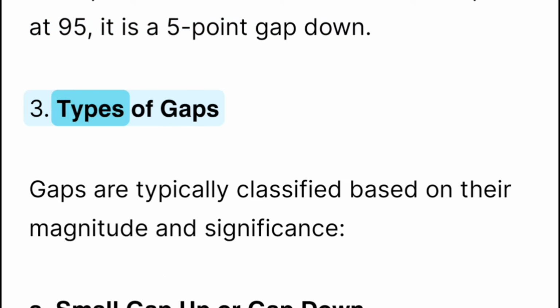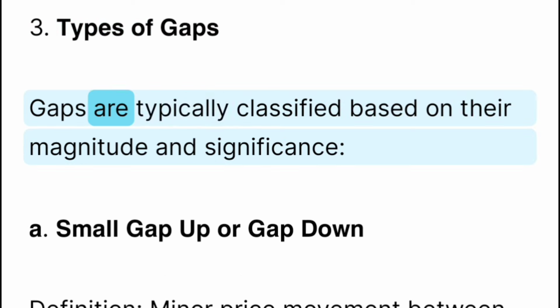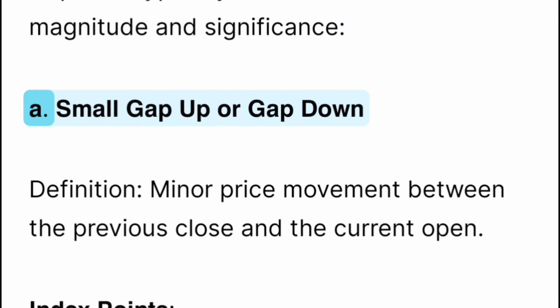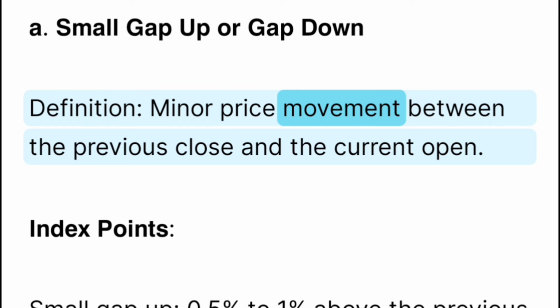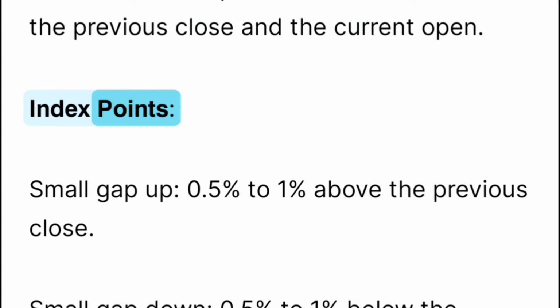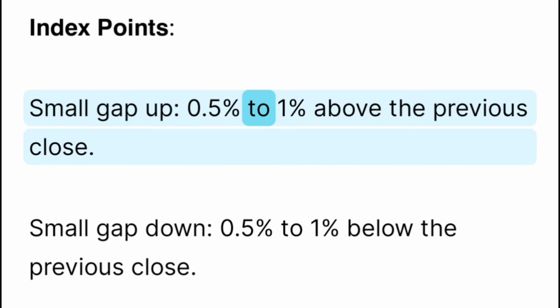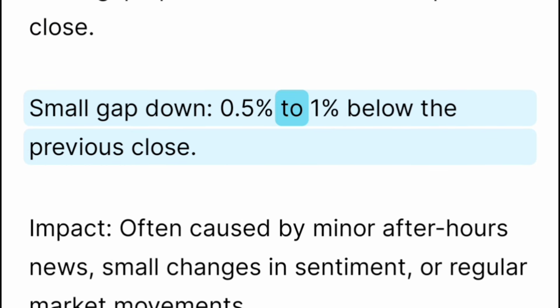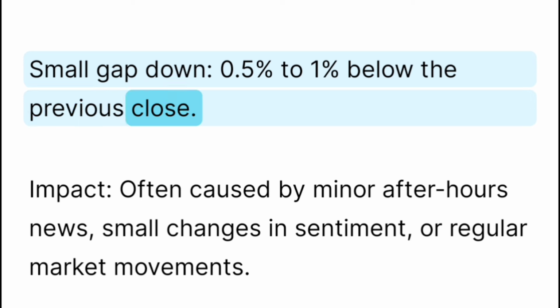3. Types of gaps. Gaps are typically classified based on their magnitude and significance. A. Small gap up or gap down. Definition: minor price movement between the previous close and the current open. Index points. Small gap up, 0.5% to 1% above the previous close. Small gap down, 0.5% to 1% below the previous close.